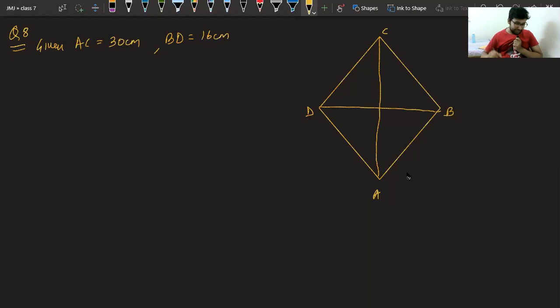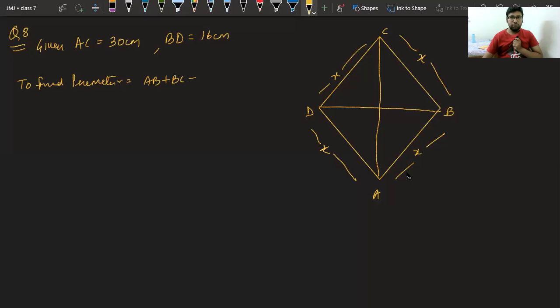Now, they are saying find its perimeter. To find the perimeter of a rhombus, we all know, we have to find all the sides. In a parallelogram, all the sides are equal. Let me call this side X. That means this is also X, this is also X, and this is also X. So the perimeter is AB plus BC plus CD plus DA, which is X plus X plus X plus X, 4X. We have to find 4X.